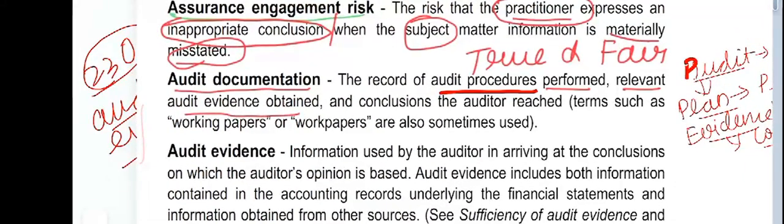So the record of audit procedures performed, relevant audit evidence obtained, and conclusions the auditor reached, is termed audit working papers. Working papers and work papers are also the same, and are commonly used. So this is what is called audit documentation.